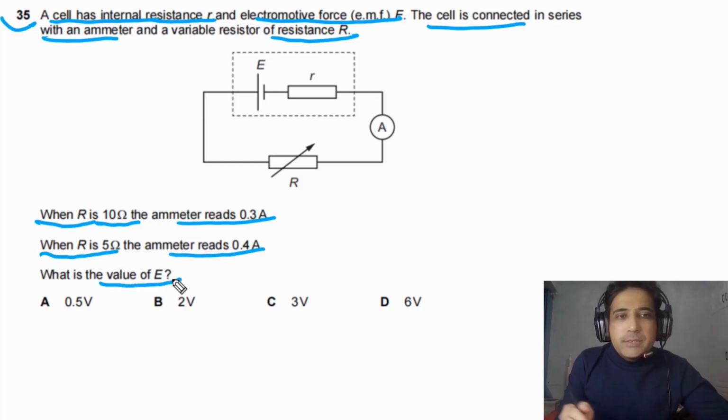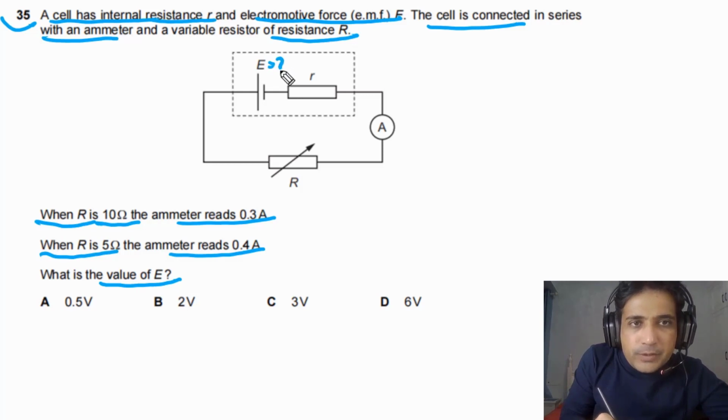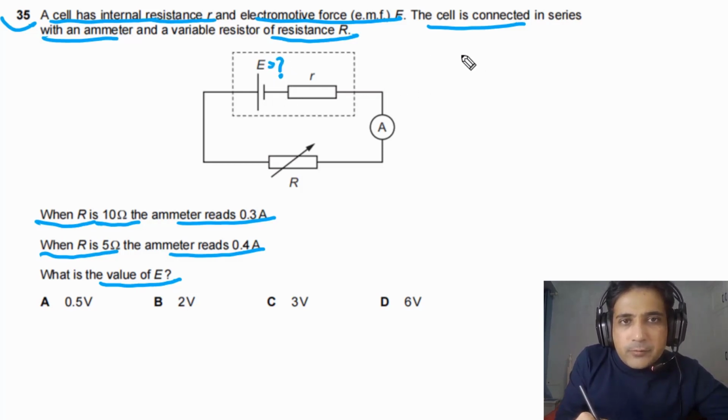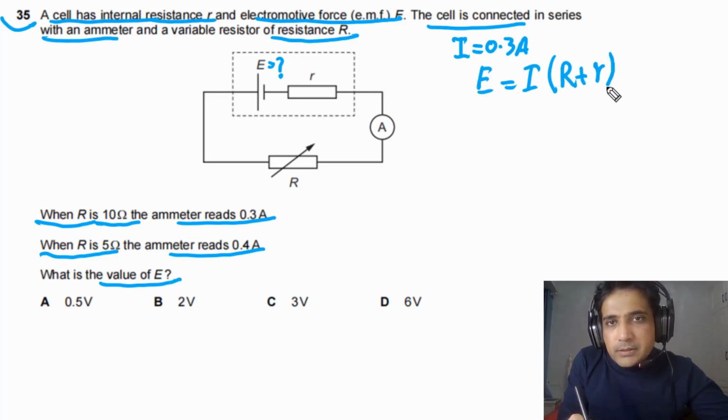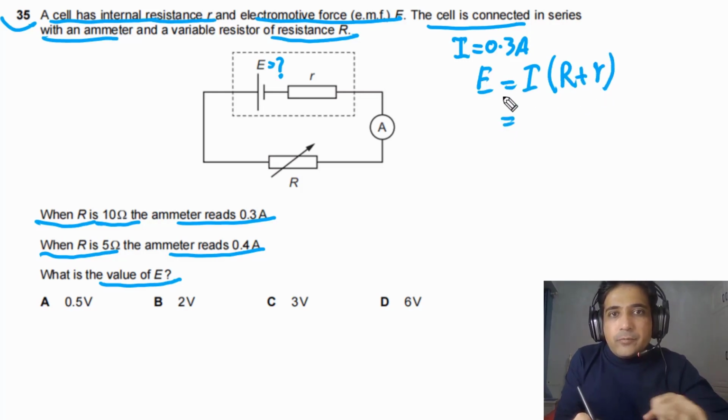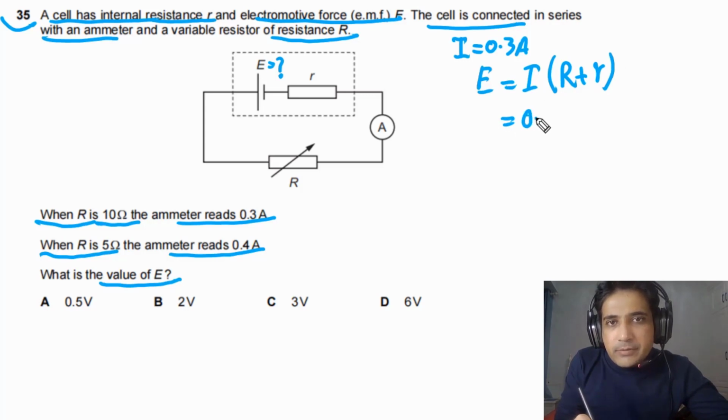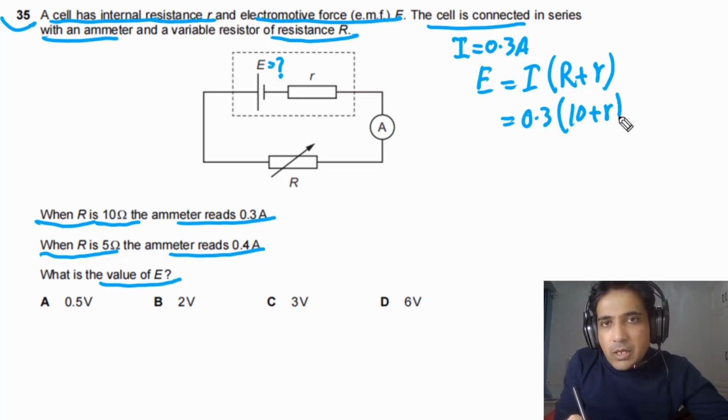So we need to find out value of E. First of all, consider when I is equal to 0.3 amps. We can write E is equal to I, current in the circuit, times load resistance plus internal resistance. I is given, that is 0.3, and value of R is given, that is 10, and value of small r is not given.